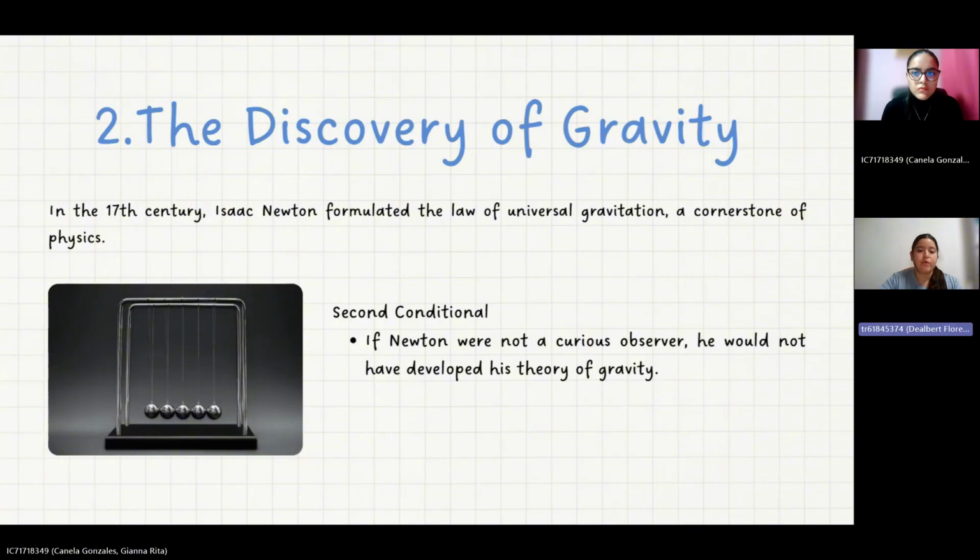2. The discovery of gravity. In the 17th century, Isaac Newton formulated the law of universal gravitation and the constants of physics. Second conditional example: if Newton were not a curious observer, we would not have developed his theory of gravity.